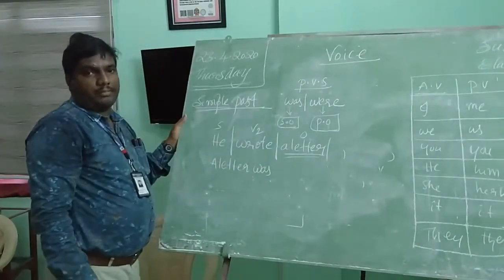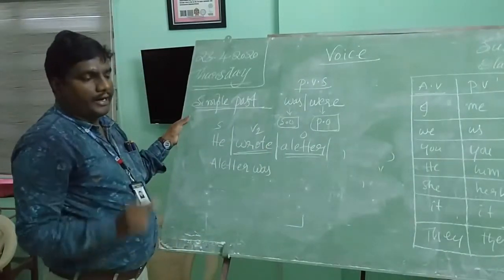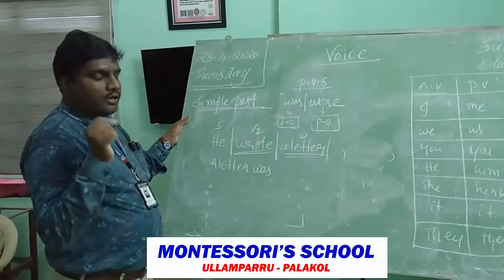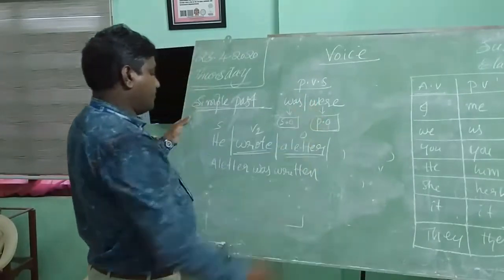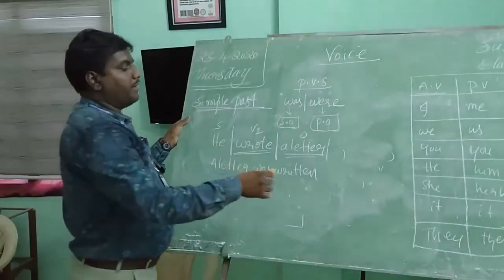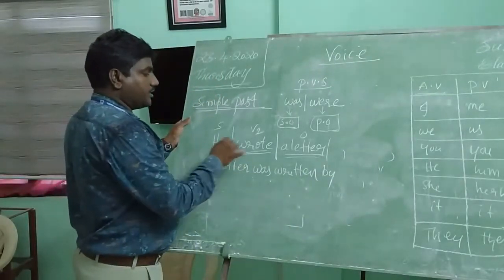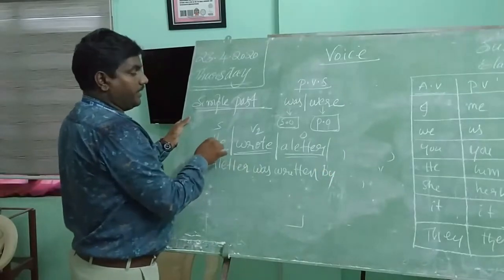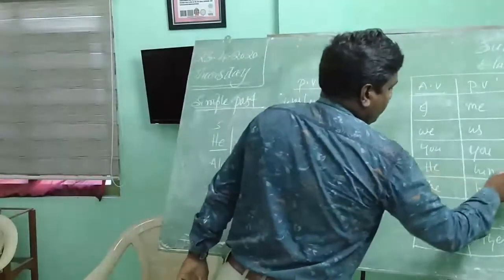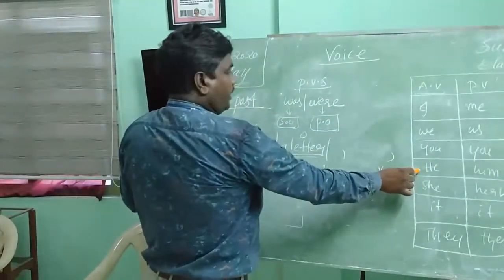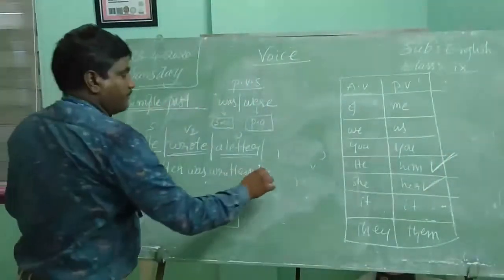Second, what is the third rule? Past participle will be used. What is the past participle of wrote? Write is a base form. Write, wrote, written. So, written. Next, what is the fourth rule? By preposition. Next, what is the fifth rule? Subject changes into object. What is the subject here? He. He changes into him. So if you find he, in passive voice it will be changed to him. Okay? Him.